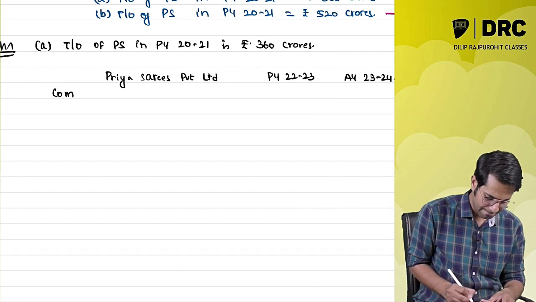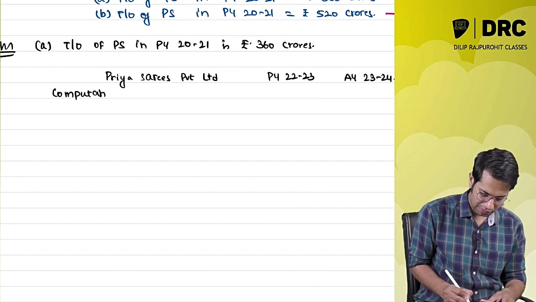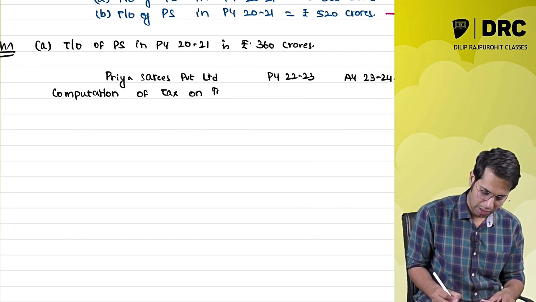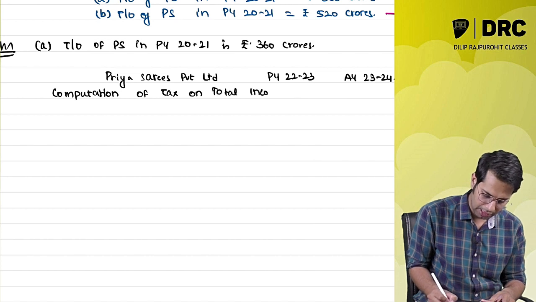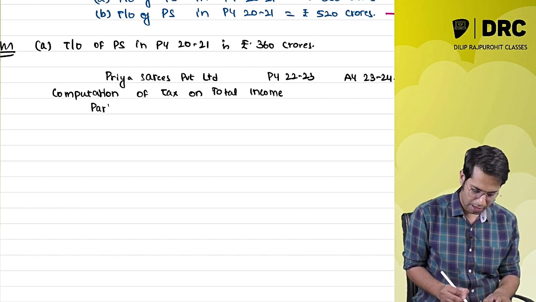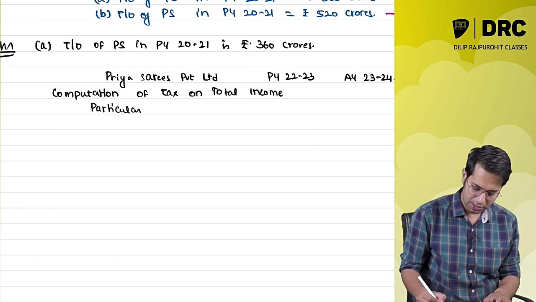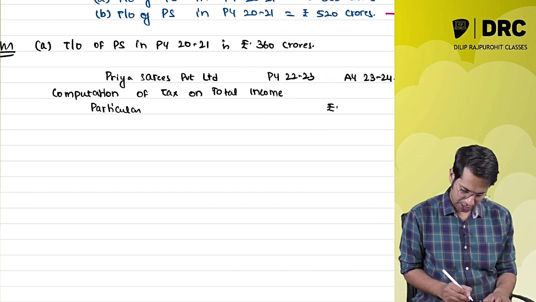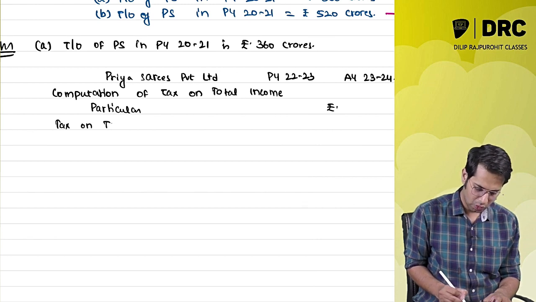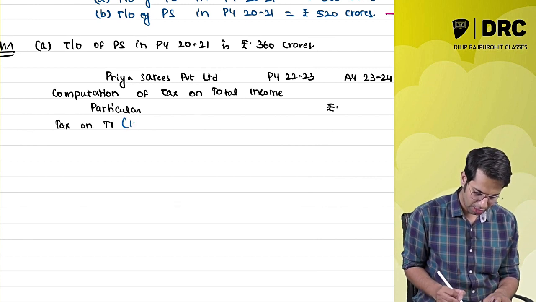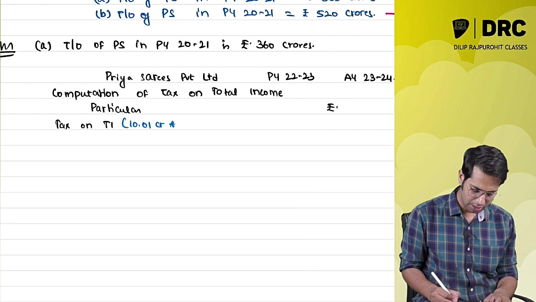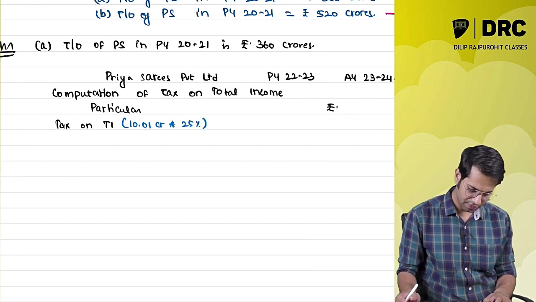then heading: computation of tax on total income. Particulars, rupees. First, tax on total income, which is nothing but 10.01 crore into, in the first case, it is 25%.